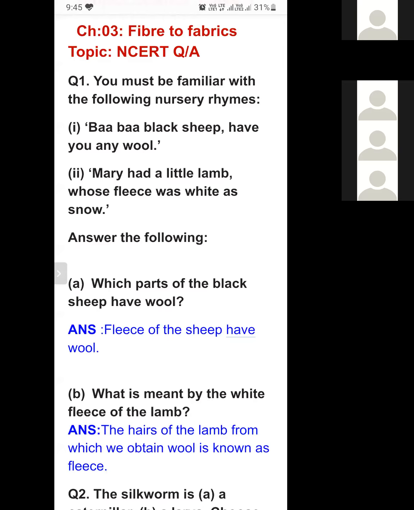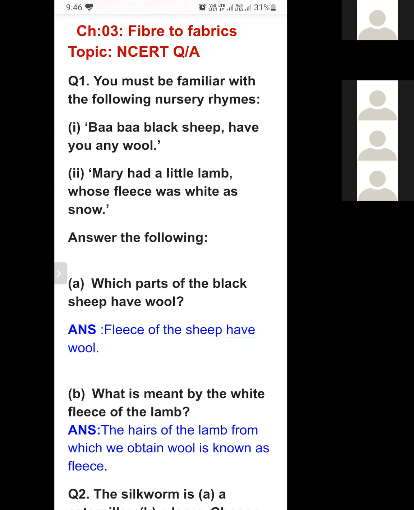You don't have to remember these rhymes, only the questions which are based on them. Which part of the sheep has wool? The fleece of the sheep has wool. This means the hair along with the upper skin is known as fleece, or you can remember fleece as the hair of the wool giving animal.